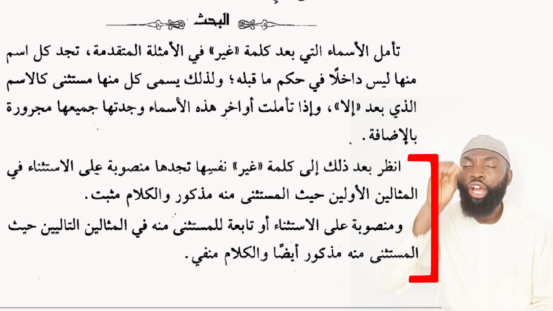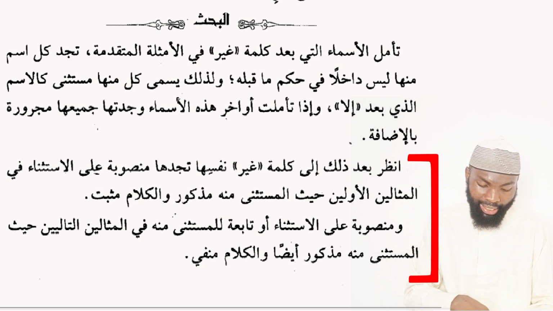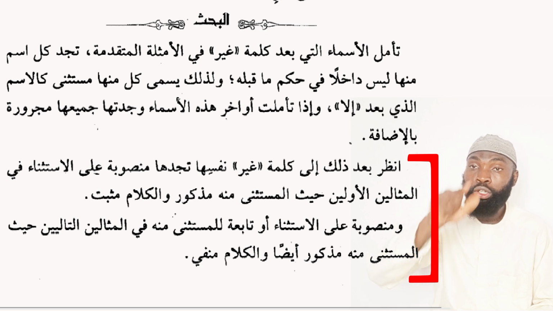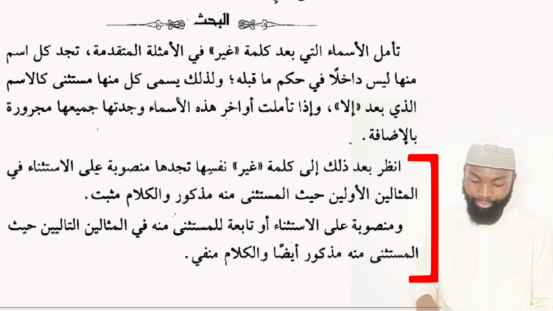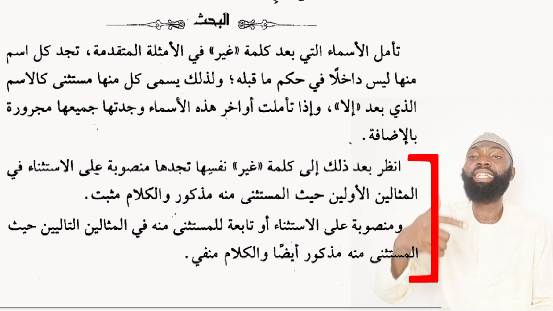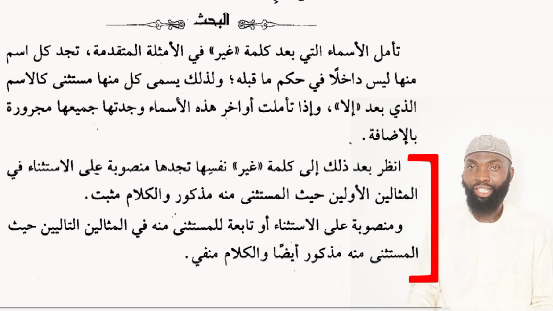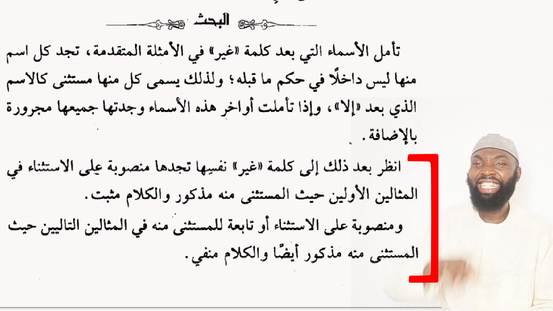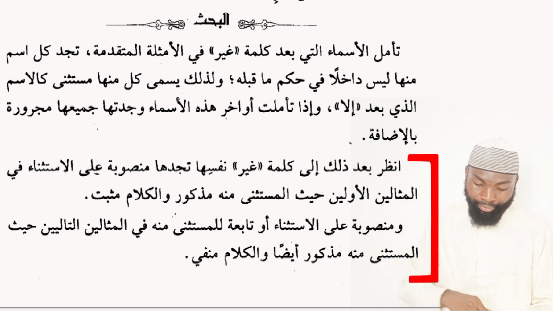Now look at the word ghayrun by itself. You will find it mansub on the basis of exception in the first two examples. If you look at these first two examples and you look at the word غير, you will see that it appears as mansub with fatha على الاستثناء, based on what is it called? Based on exception. You know, in the word illa, when we discussed that, it is the noun which appears after that comes with mansub al-istithna. Now here it is the ghayr itself that will come with fatha based on exception rule.